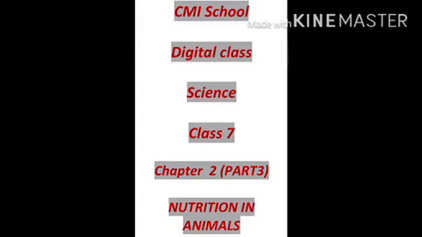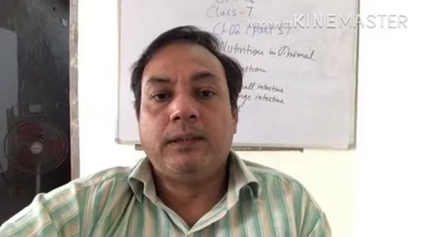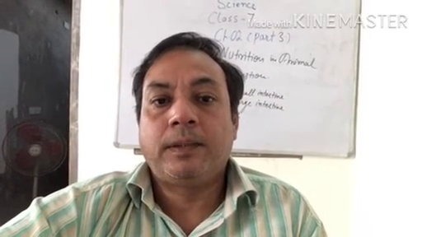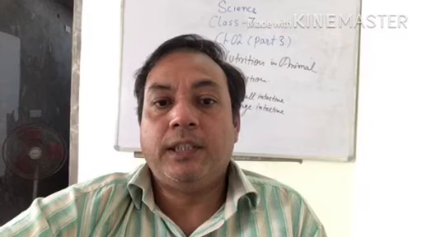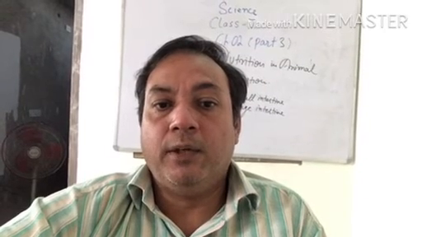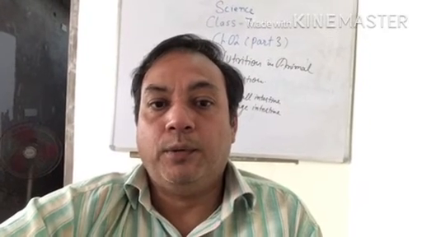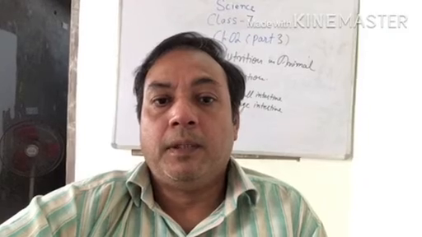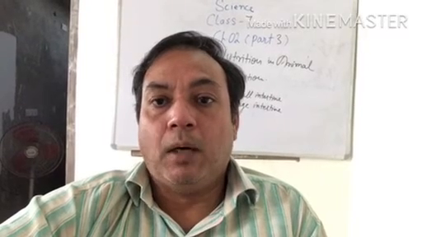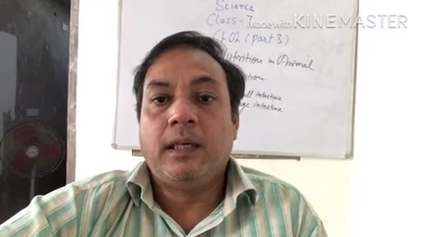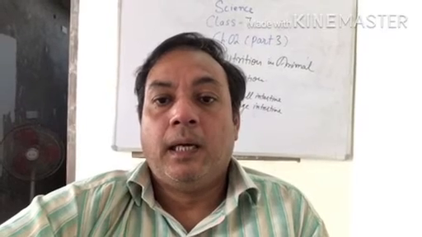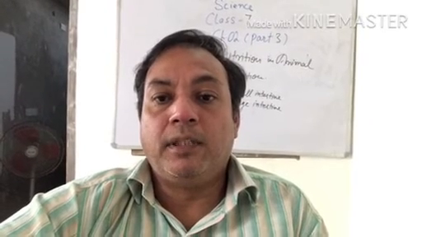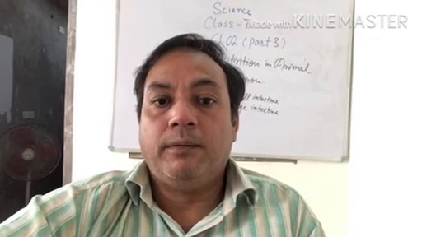This video is for class 7 science chapter 2 nutrition in animal. Hello students, this video is for class 7 science chapter 2 nutrition in animal. In the previous video I told you about the digestion of food. First, buccal cavity means mouth, second esophagus, third stomach, and I discussed a little bit about the small intestine also in the previous video. In this video I again start with digestion of food.